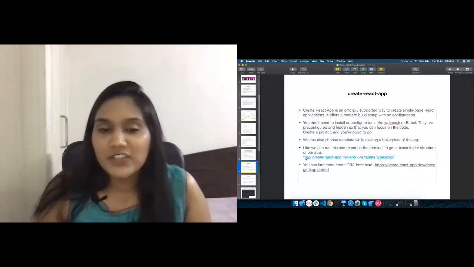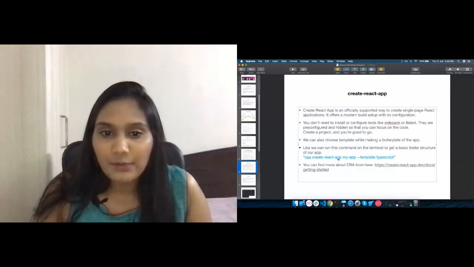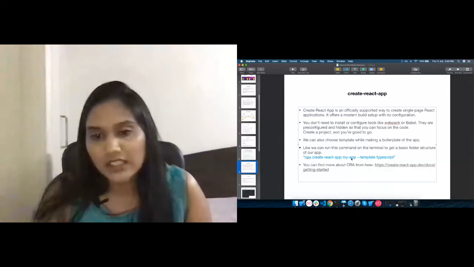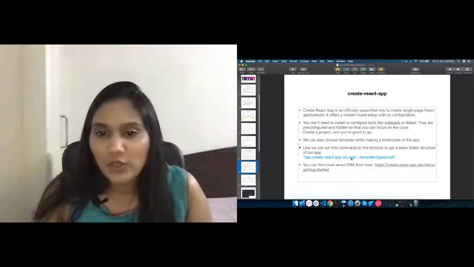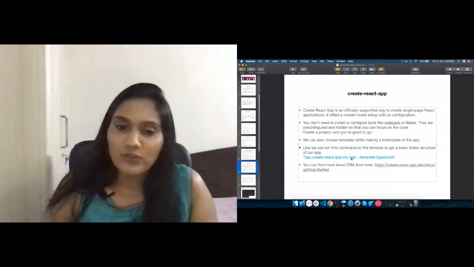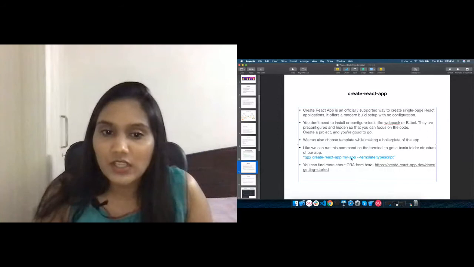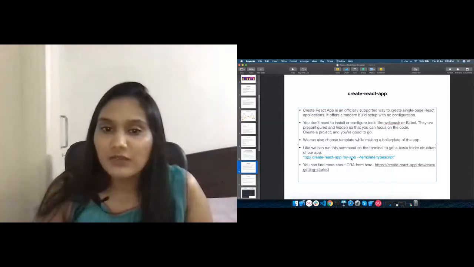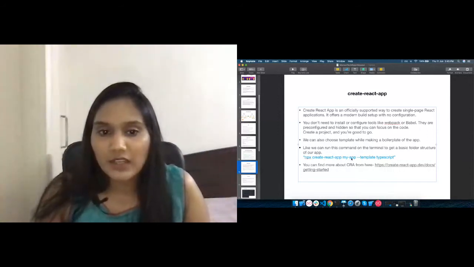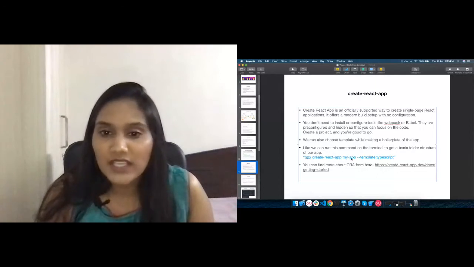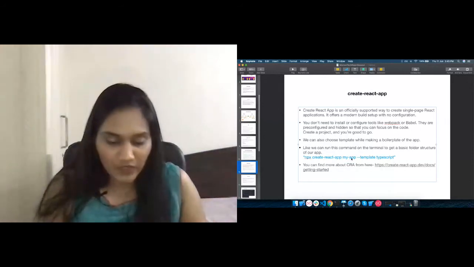We can also use templates. That command is npx create-react-app, the name of your application, --template typescript. This part of the command is optional. If you want to add a template, that is okay. Otherwise, it will create the application by running this command with only the name of your application. There are various kinds of templates provided by Create React App, and we can choose any of them. You can easily find the templates at this link for Create React App. Let me just share this link with you all.